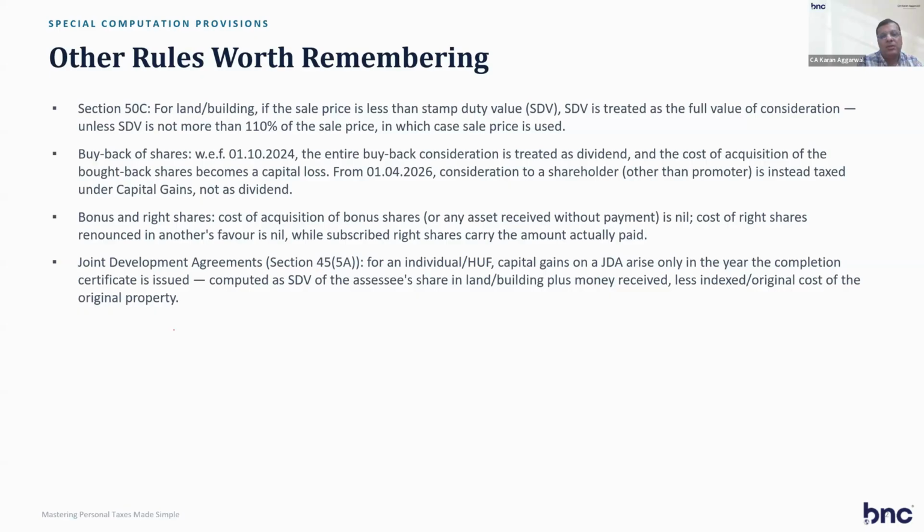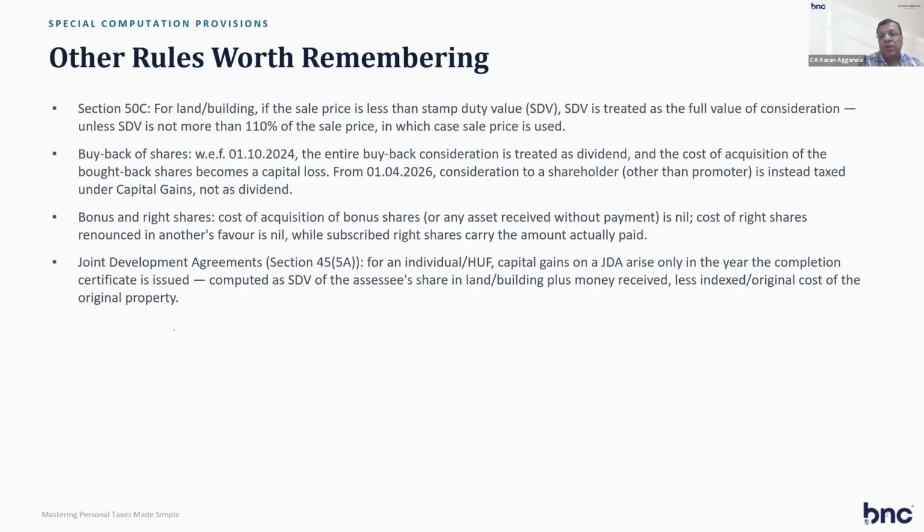Suppose you sell a property in New Friends Colony in Delhi. So in New Friends Colony, the rate is 7 lakh per gaj. So 200 square yard is 14 crore. And your deal is actually finalized for 10 crore.